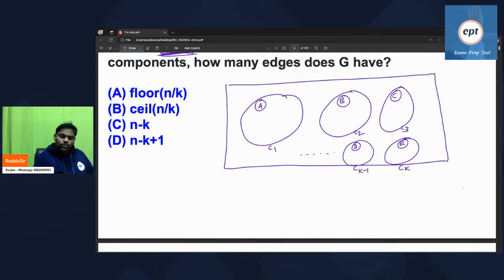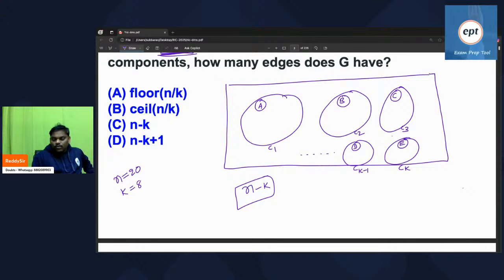Now try to understand. Total vertices are n. If you do n minus k, the left out vertices are n minus k, because every component contains at least one vertex. If anyone has a small doubt, let us assume that the number of vertices is 20. Assume that the number of components is 8.